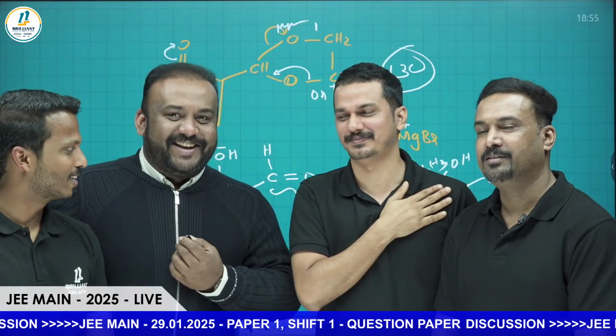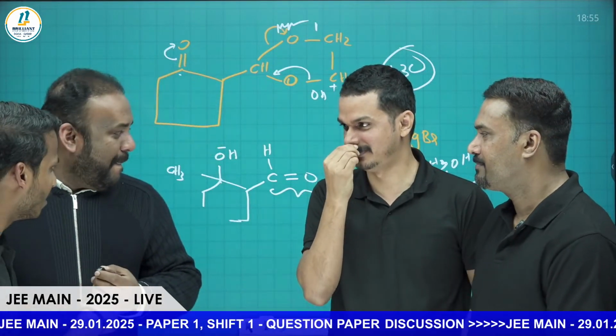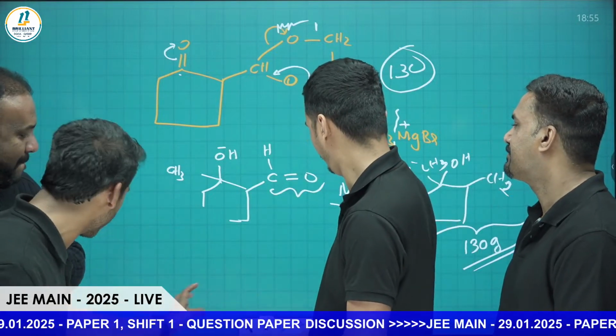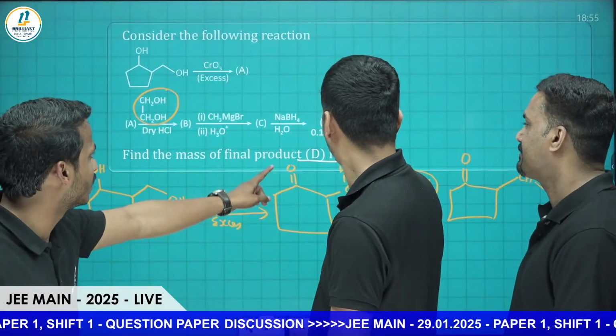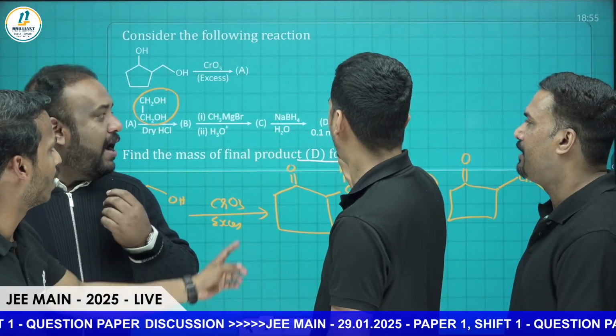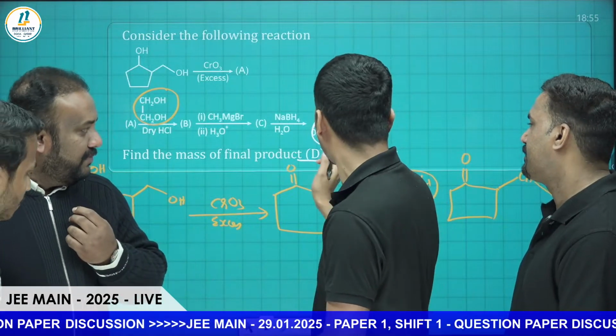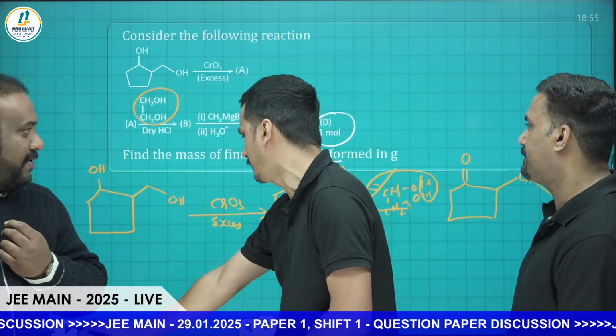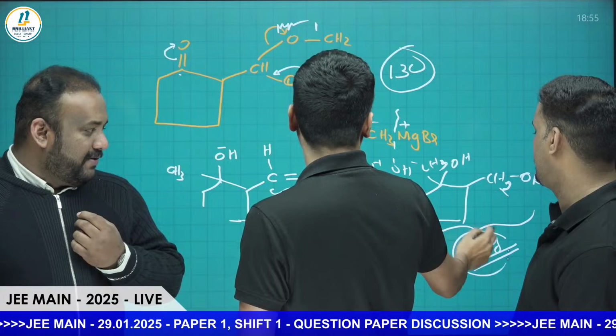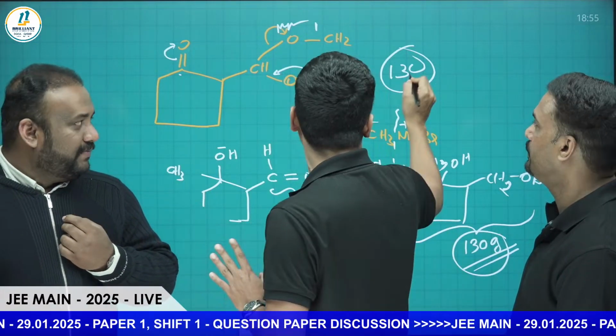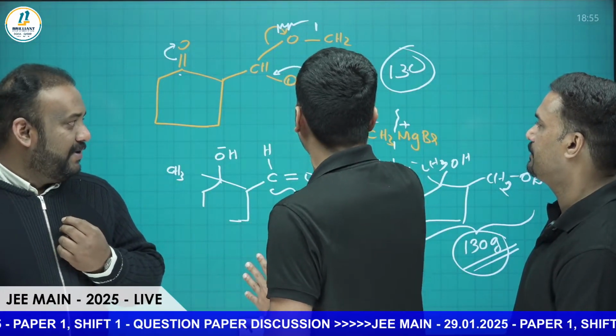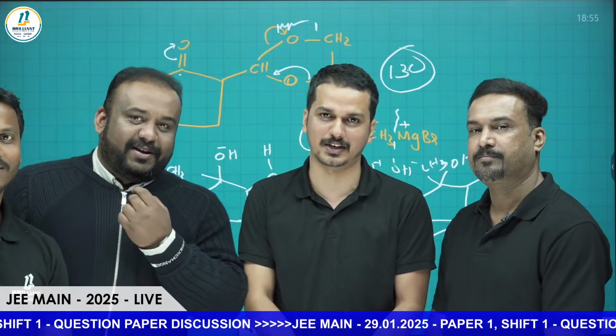The last thing is, they were asking a small confusion about 0.1 mole. One mole is 130 grams, so 0.1 mole means 13 grams. Okay, no problem. That is what I was thinking. Point one mole, fine, great.